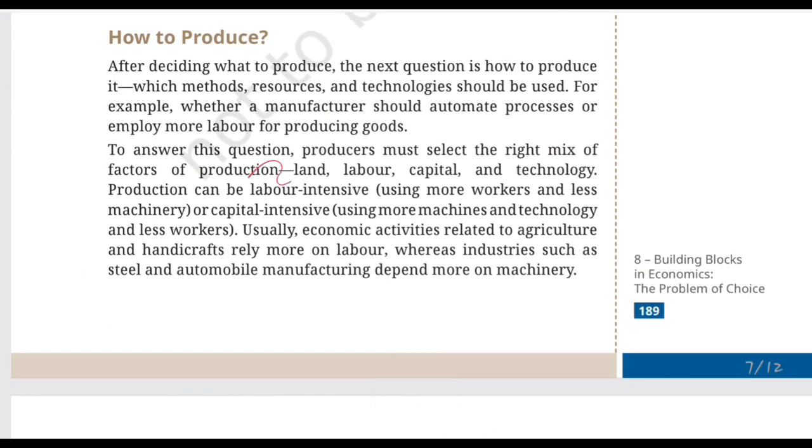Moving ahead, to answer this question, producers must select the right mix of factors of production: land, labor, capital, and technology. So, a producer doesn't simply choose machines or workers. The producer has to decide a right combination. For example, a small handmade craft business may rely heavily on skilled workers. A large automobile factory may depend much more on machines and technology. So the right combination depends on the type of production.